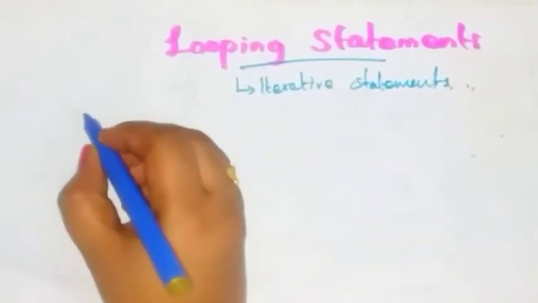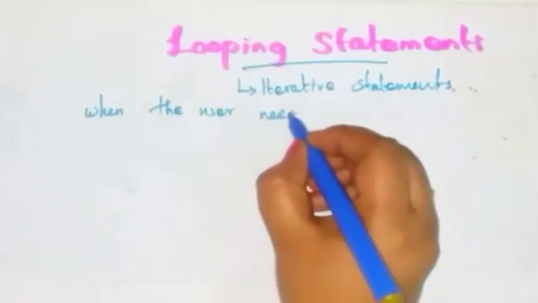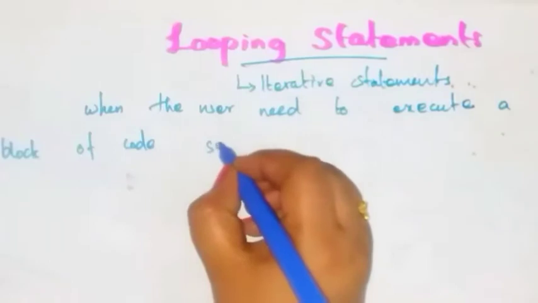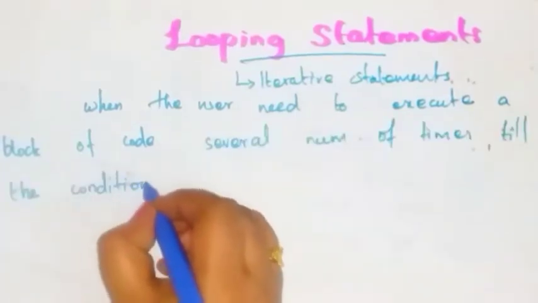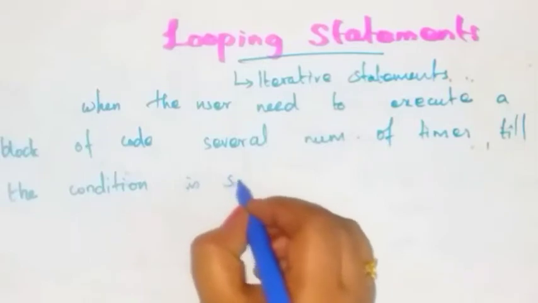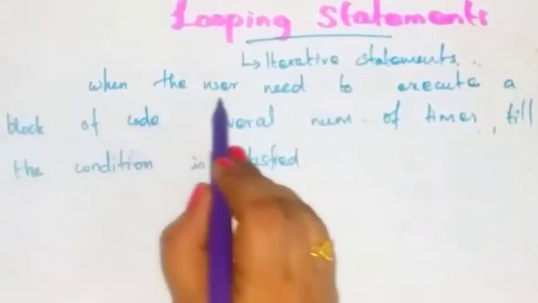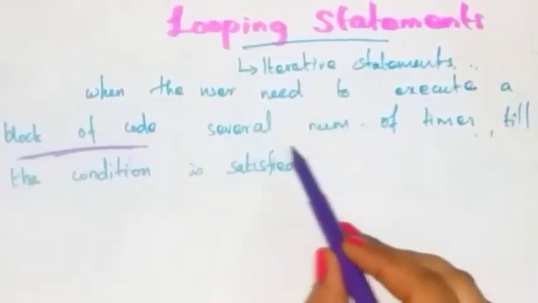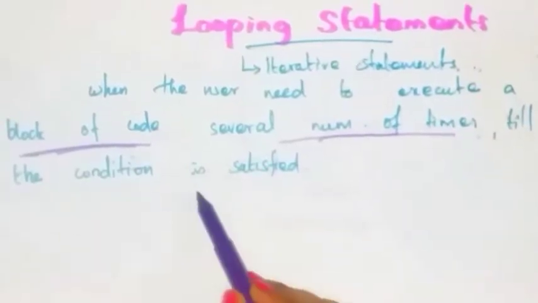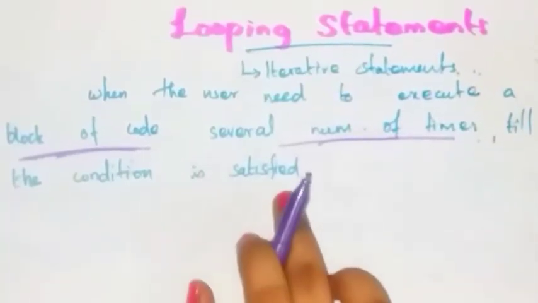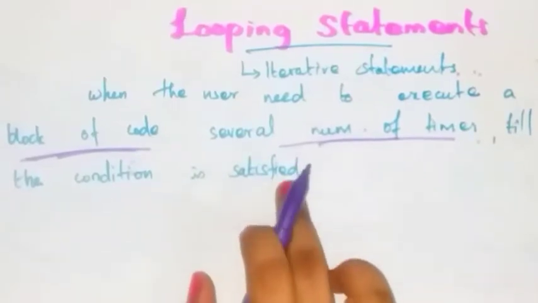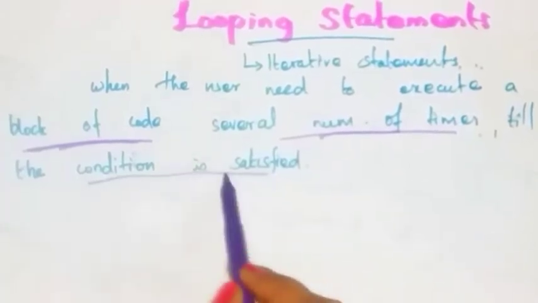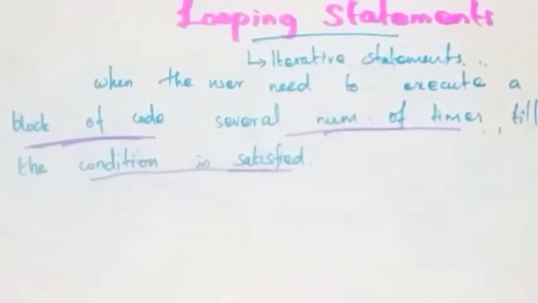So when the user needs to execute a block of code several number of times till the condition is satisfied, which means the looping statements allow us to execute a group of statements multiple times until the particular condition is satisfied. Let us see one real world example.